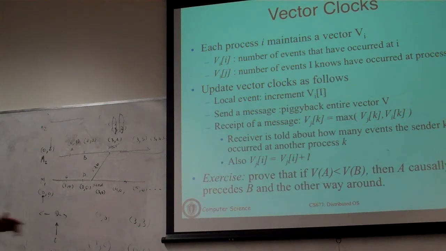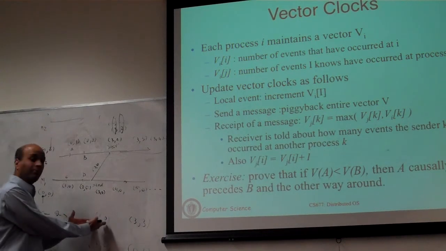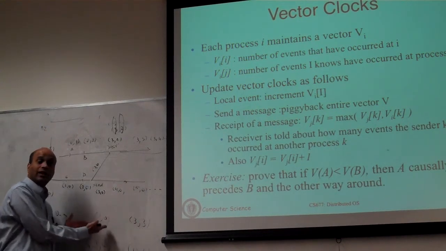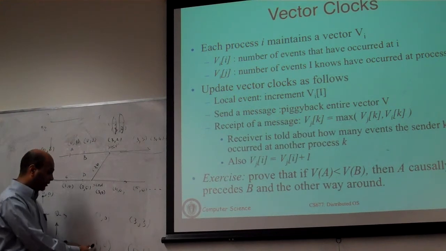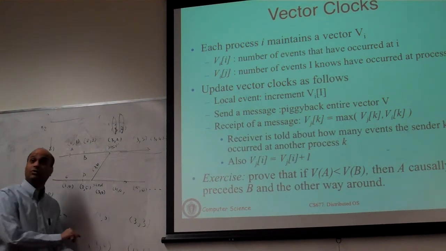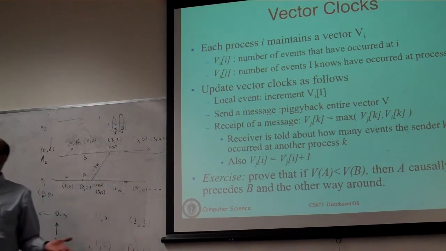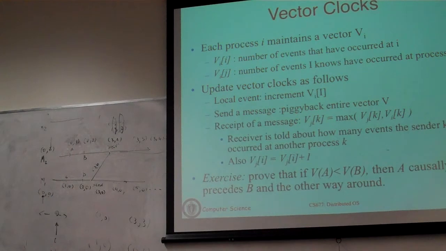To say that one vector is greater than the other, every element of this vector has to be greater than or equal to every element of that vector. Okay. Here this is greater than that and vice versa. So these two are not comparable. They are concurrent events. That's what the clock value is telling you. So you didn't have to actually look at this picture. Just by looking at this vector, it's already telling you that.